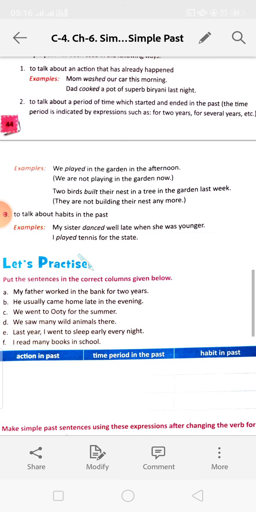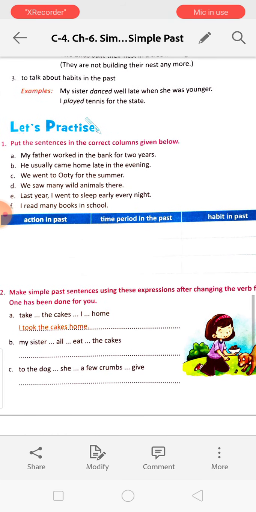Next, let's practice. Here you have to put the sentences in the correct columns given below. The columns are action in past, time period in the past, habit in the past. My father worked in the bank for 2 years.